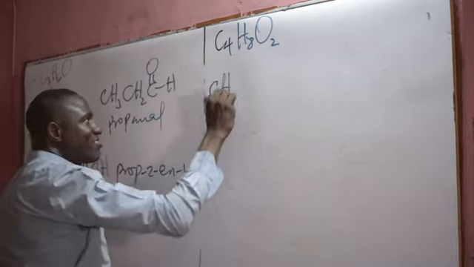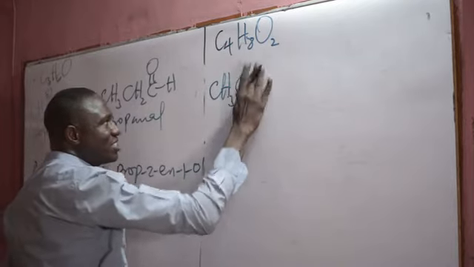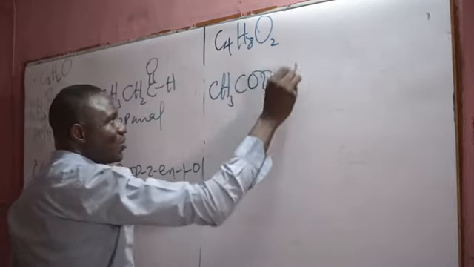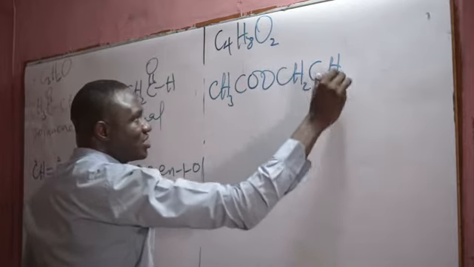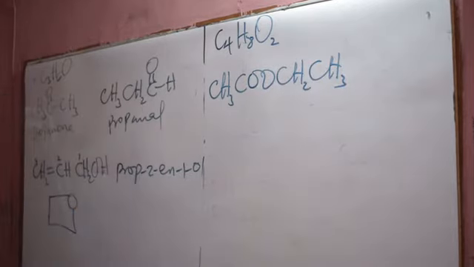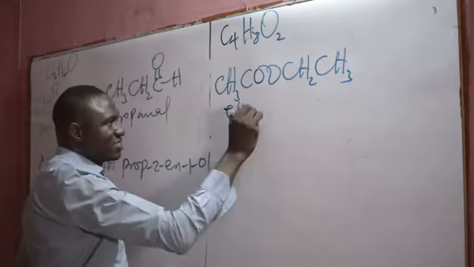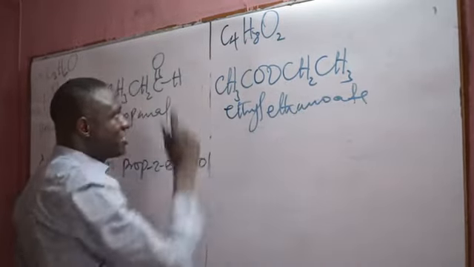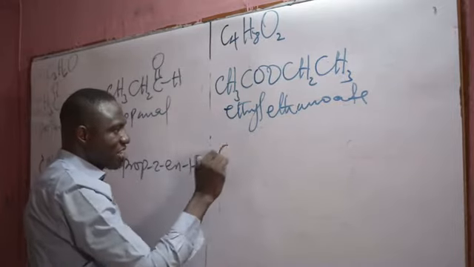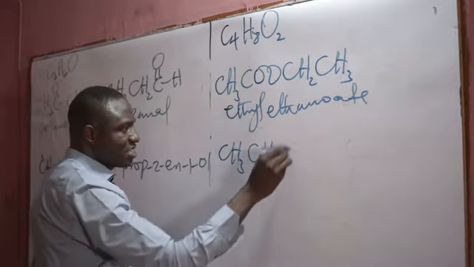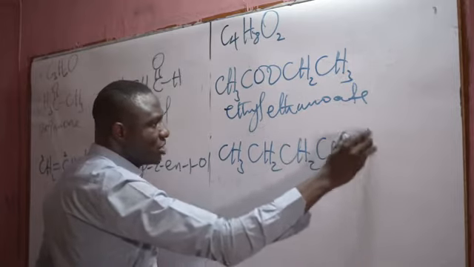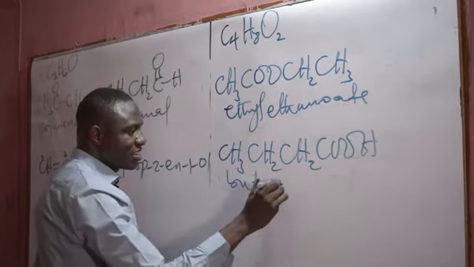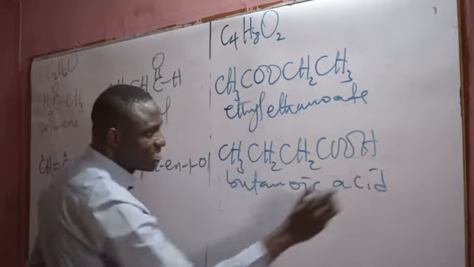The simplest compound you think of is this: CH3COOCH2CH3. This is ethyl ethanoate, a functional isomer here. Then you can have something like this: CH3CH2CH2COOH. This is butanoic acid.